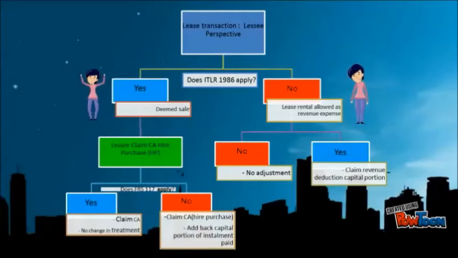If the ITLR 1986 does not apply, lease rental is allowed as revenue expense. And does FRS 117 apply? If no, there is no adjustment. And if yes, claim revenue deduction on the capital portion of installment paid. Revenue expense capitalized.